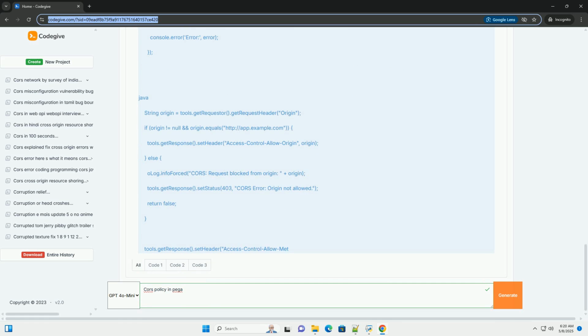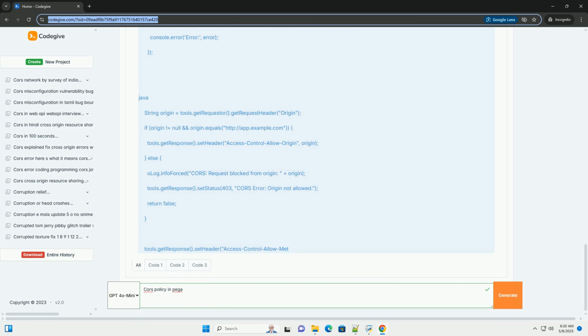Regularly review your CORS configuration. Periodically review your CORS configuration to ensure that it is still appropriate and secure. Log CORS events. Log blocked requests and invalid origins to monitor for potential security issues.